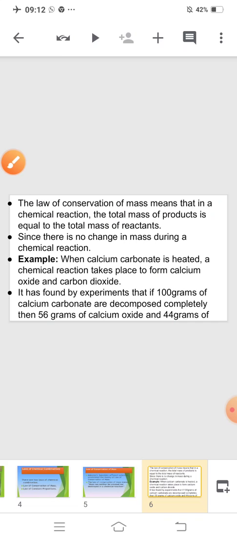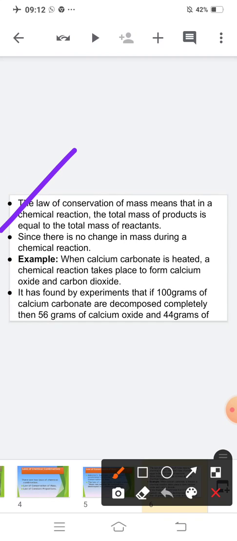Now, since there is no change in mass during a chemical reaction, let us take an example. When calcium carbonate is heated, what is the formula of calcium carbonate? I told you earlier, it is CaCO3.